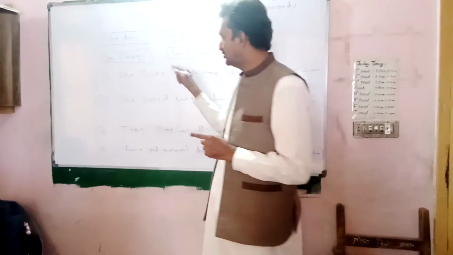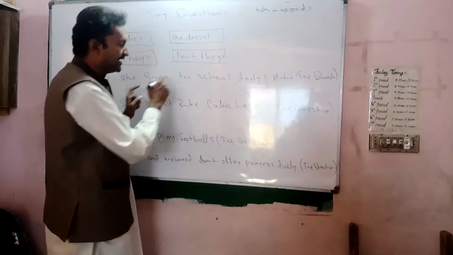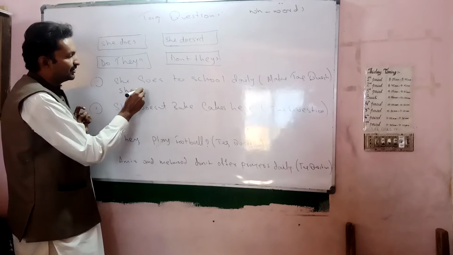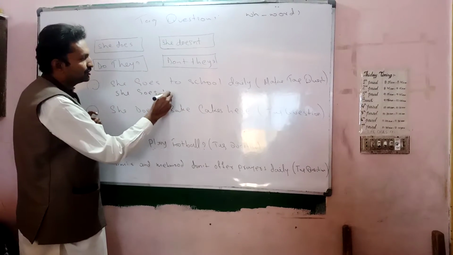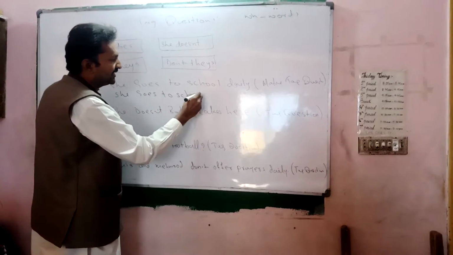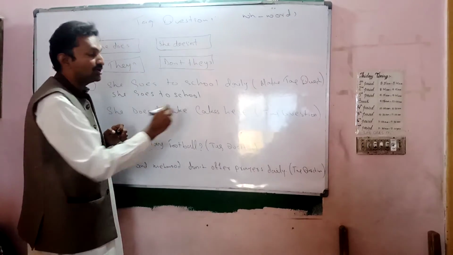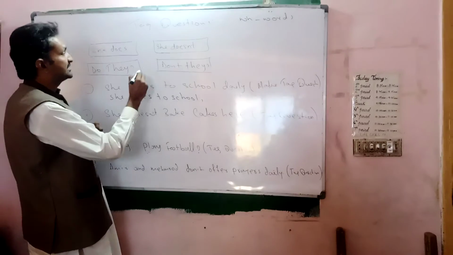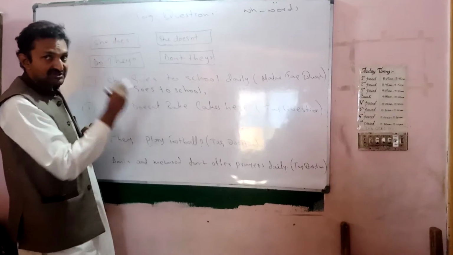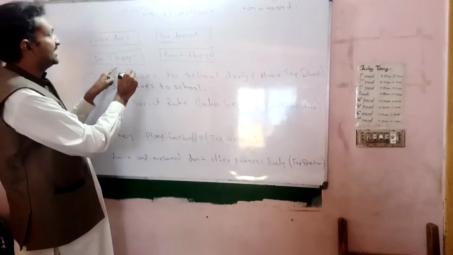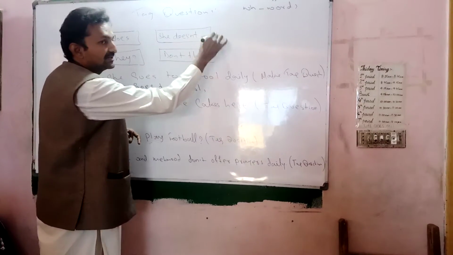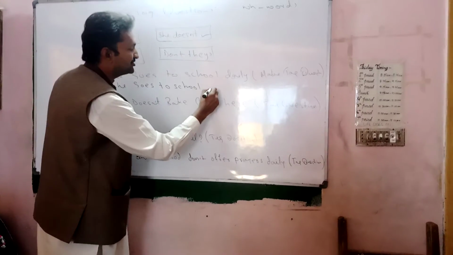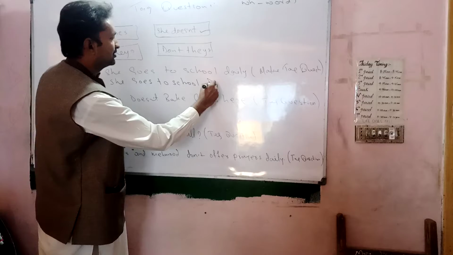Now look here. She goes to school daily. How will I make it a tag question? She goes to school daily, comma. Now I will select the clause which fits it correctly: she doesn't.